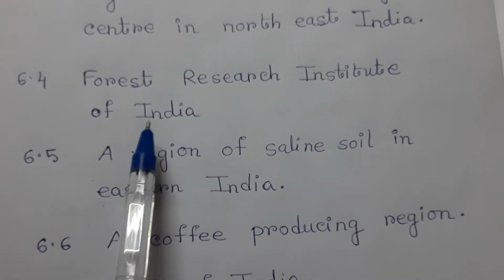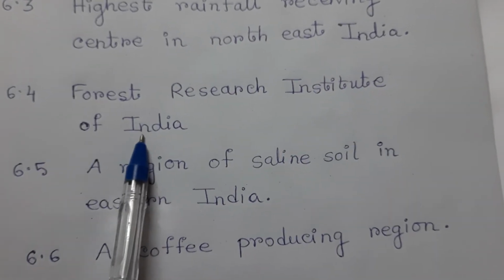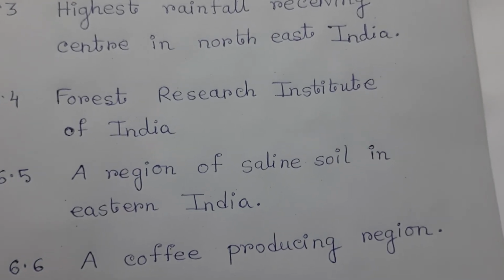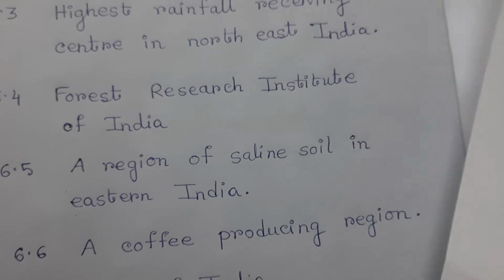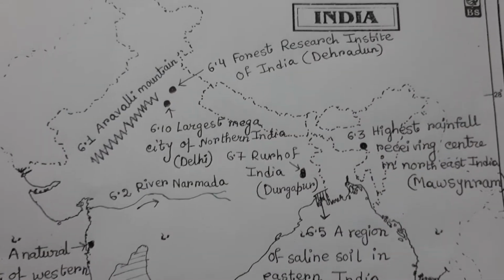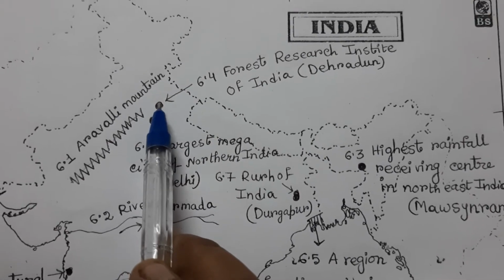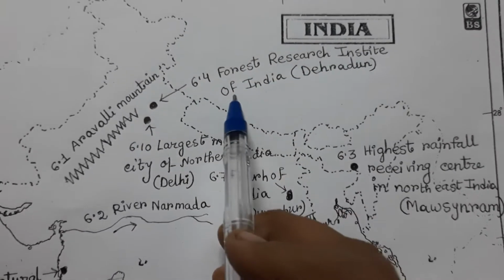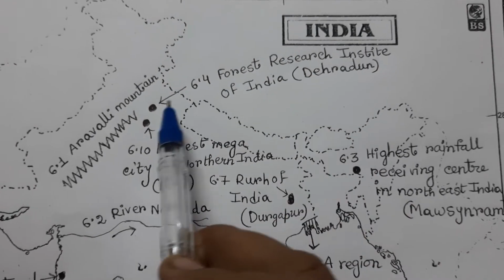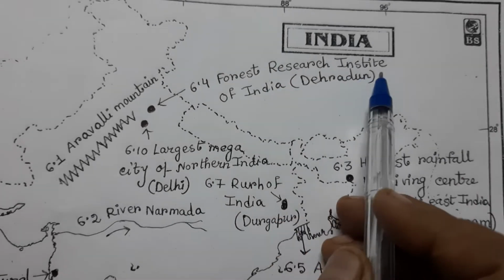6.4, Forest Research Institute of India, and we know that our Forest Research Institute of India is in Dehradun. So draw this point and write 6.4 Forest Research Institute of India, Dehradun. Okay? Write the name in the bracket.